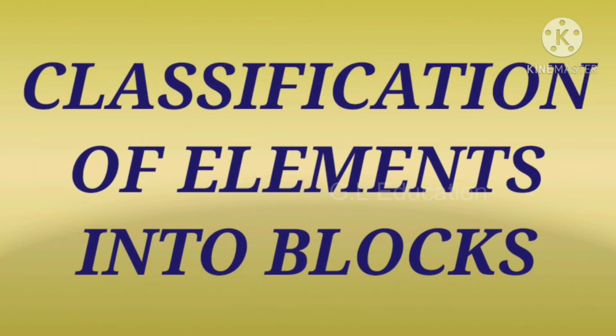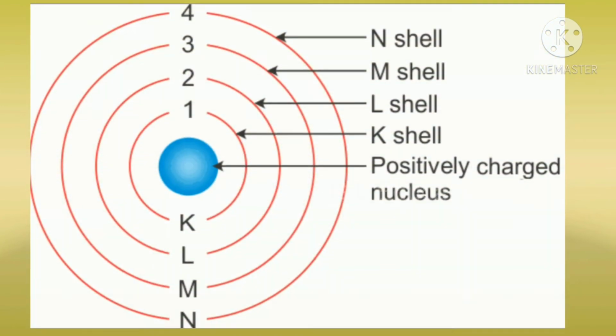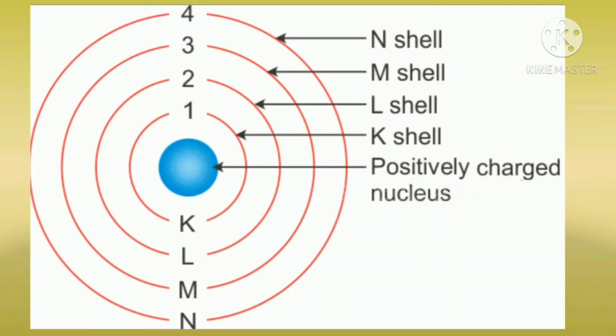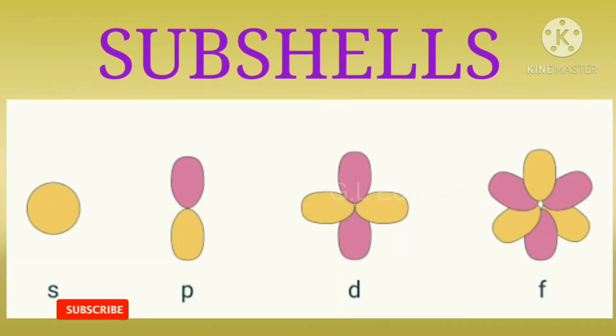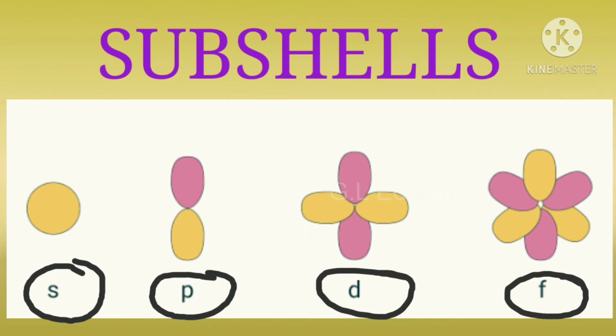Classification of elements into blocks. We know that the electrons in an atom are accommodated in shells around the nucleus. There are 4 main shells. The first shell is K shell, the second shell is L shell, the third shell is M shell, and the fourth shell is N shell. Each shell consists of one or more subshells in which the electrons are distributed in a certain manner. These subshells are designated as S, P, D and F.